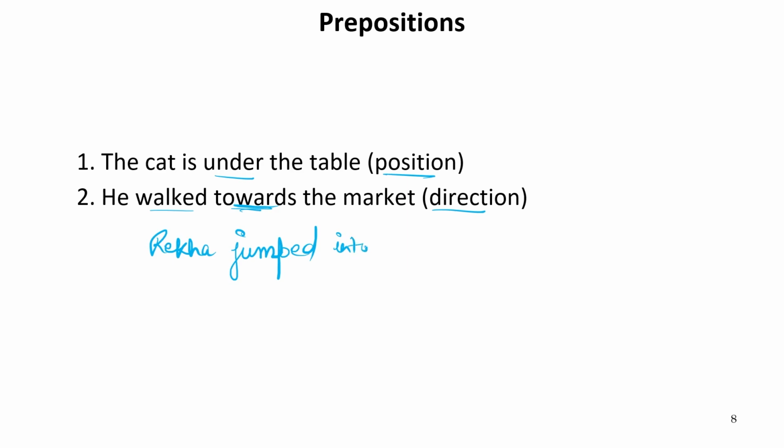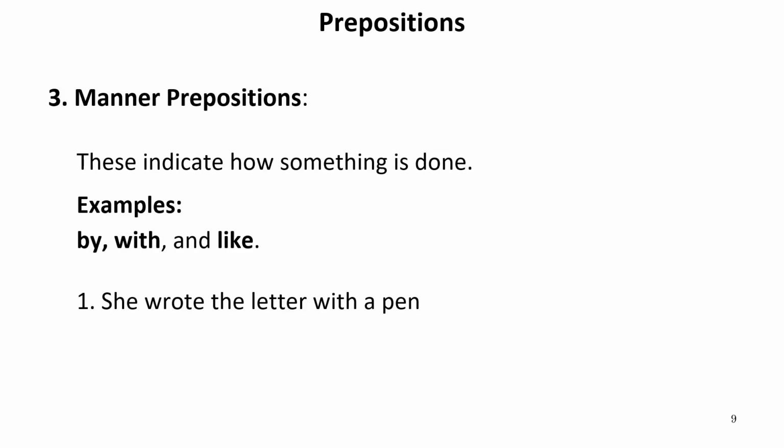Let us see. Into the river. So this jumped is showing the movement of some person. So into is used for movement. So these are some examples of these conditions of prepositions. Now let us move to the next one.